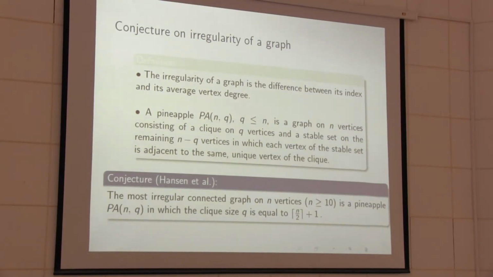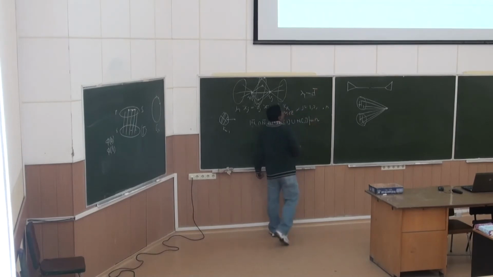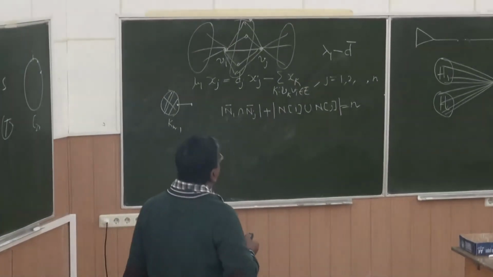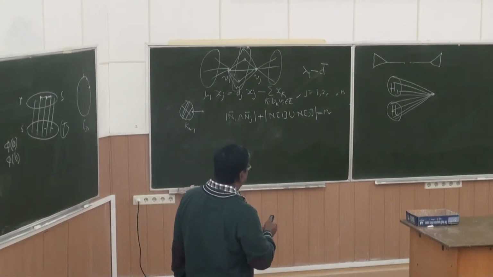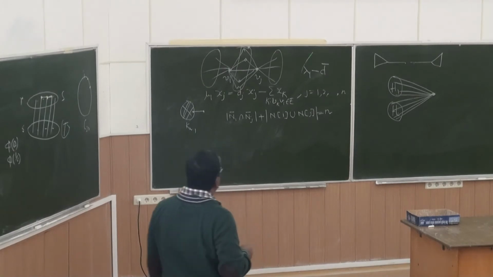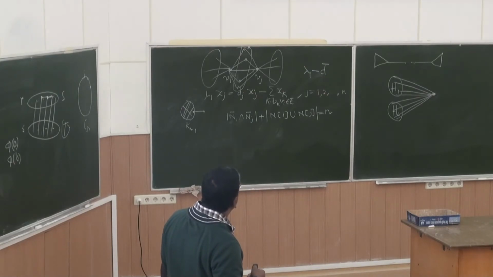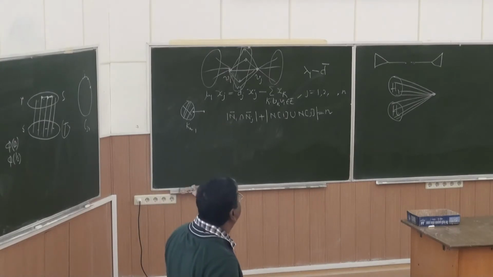Irregularity is basically lambda 1 minus d bar. Lambda 1 is the largest adjacency eigenvalue and d bar is 2m by n, the average degree. So this value, lambda 1 minus d bar, is called the irregularity of a graph, and the conjecture is that the most irregular connected graph on n vertices is a pineapple.